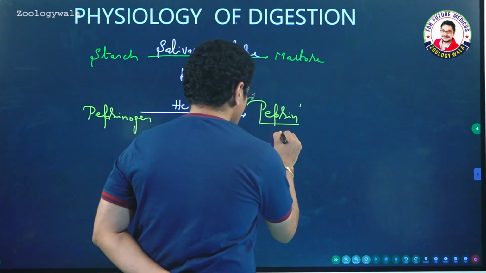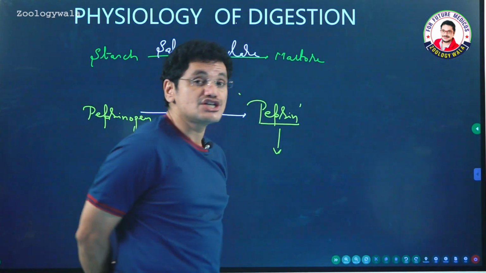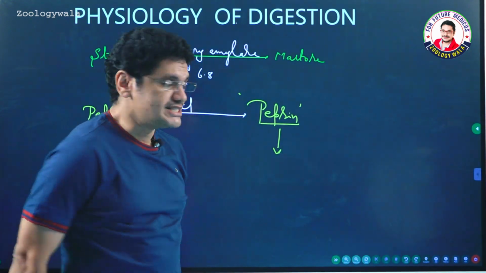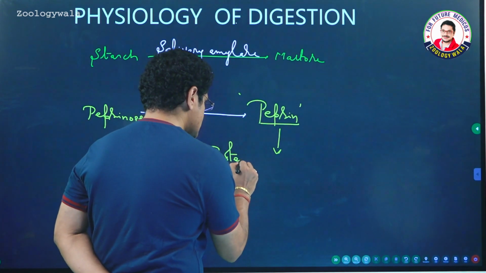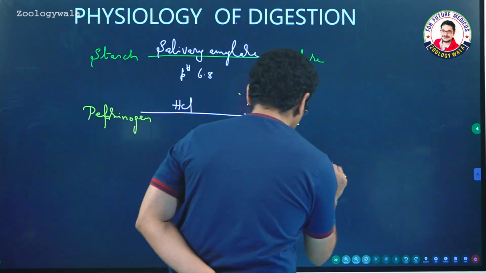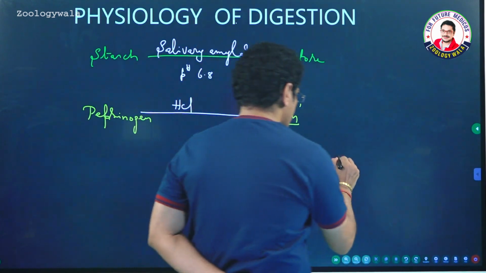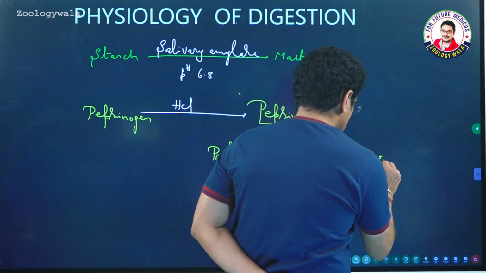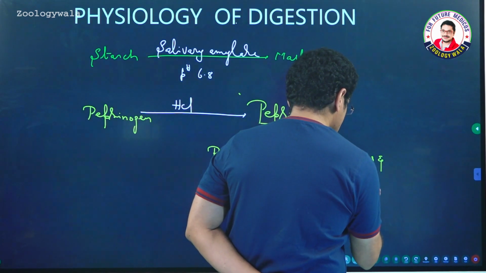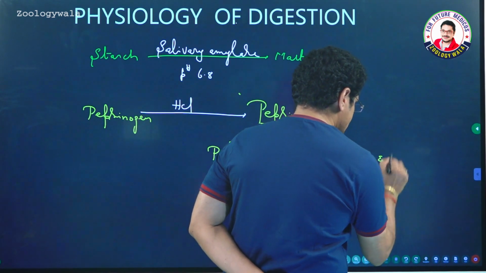Pepsin plays an important role in the digestion of proteins. Okay, so the proteins which are present inside the stomach are now converted to proteases and peptones in the stomach itself.